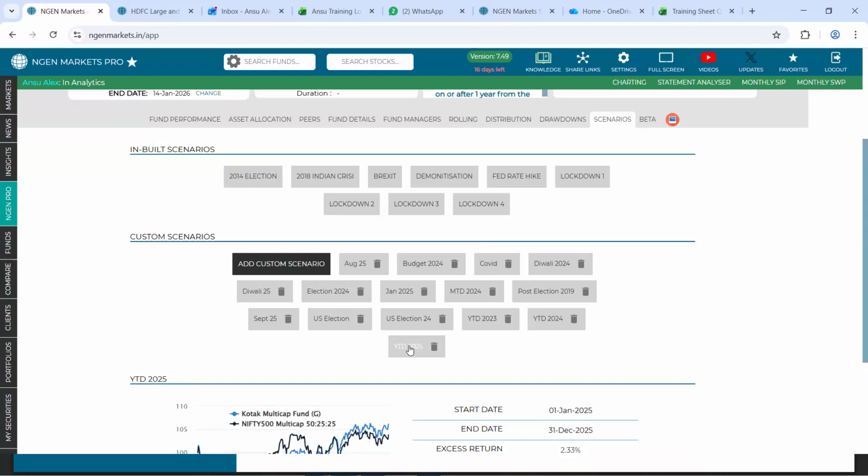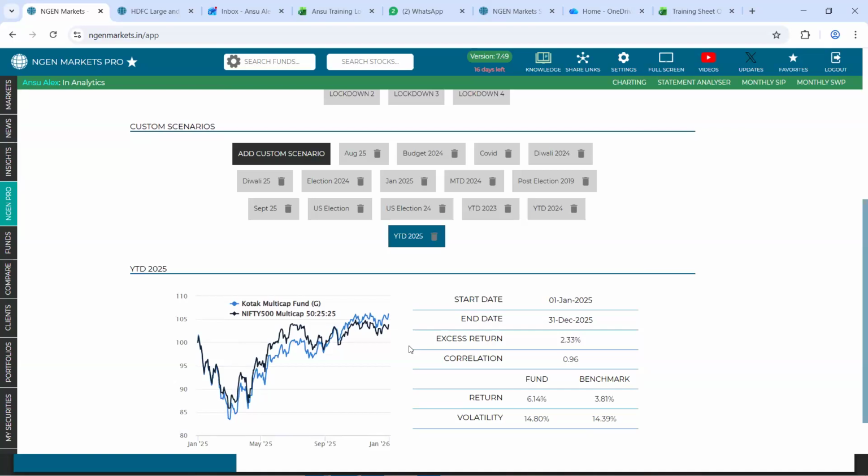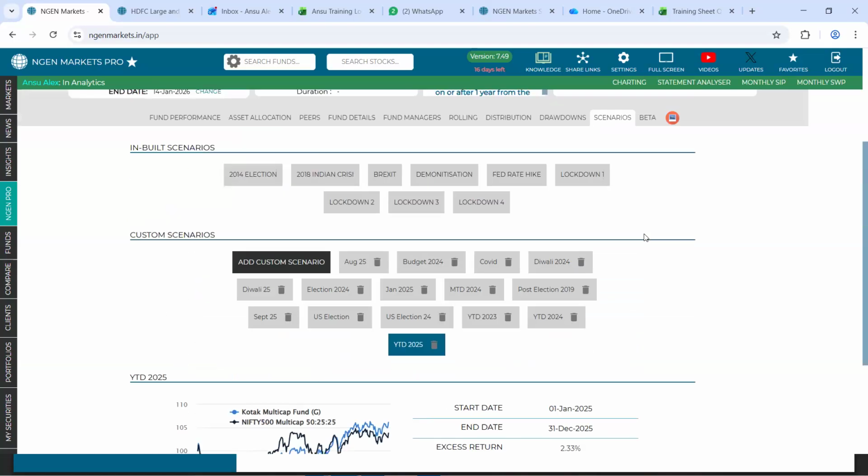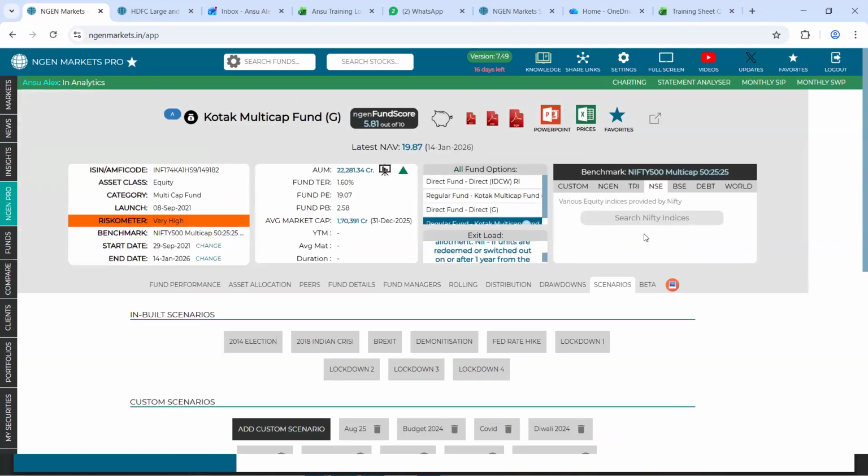All you need to do is click onto the name of that respective scenario, and it tells you how the fund performed against the benchmark in the time period that you had set. What were the returns and what was the volatility for both? Now, this analysis, which is a single fund analysis, can anytime be generated into a report or a fact sheet that you can share with your client.